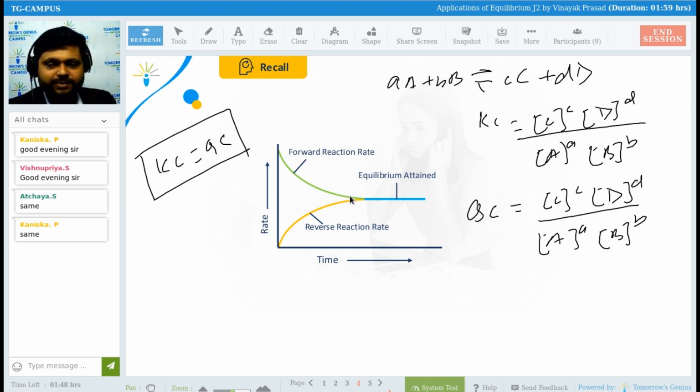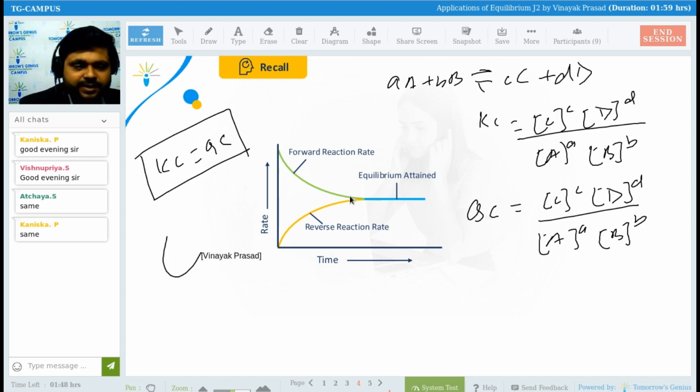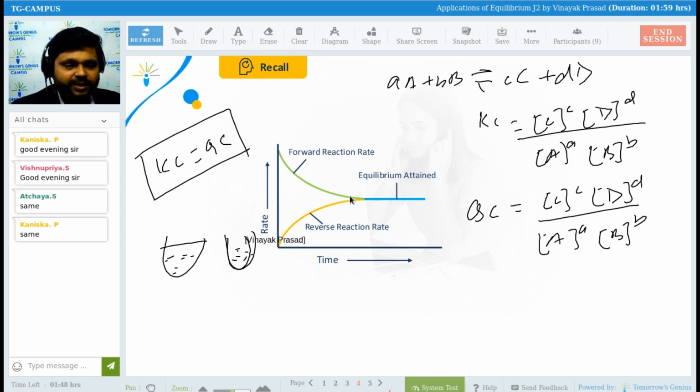Is it okay? Qc means what? At any point of time, we will be finding the value of Qc. But Kc means what? See, if reactions are happening here, let's suppose water is there. If I am talking about Kc, let's suppose this is filled up to here, and after reaction we have attained the equilibrium condition. So we are going to find Kc only.